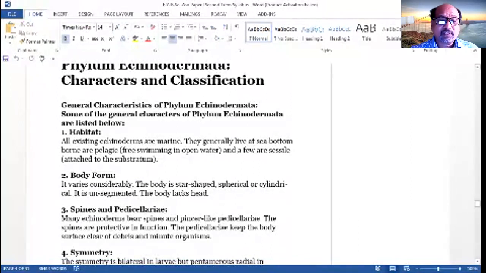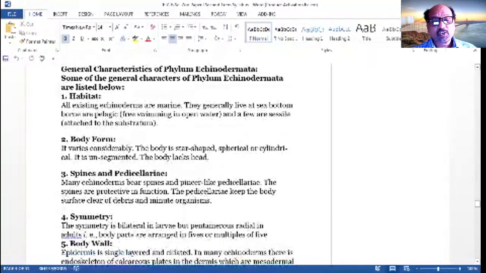Body form varies considerably. The body is star shaped, spherical, cylindrical, and unsegmented, and the body lacks a head. Many echinoderms bear spines and pincer-like pedicellariae. The spines are protective in function, and the pedicellariae keep the body surface clear of debris and minute organisms. These are also attached towards the substratum.